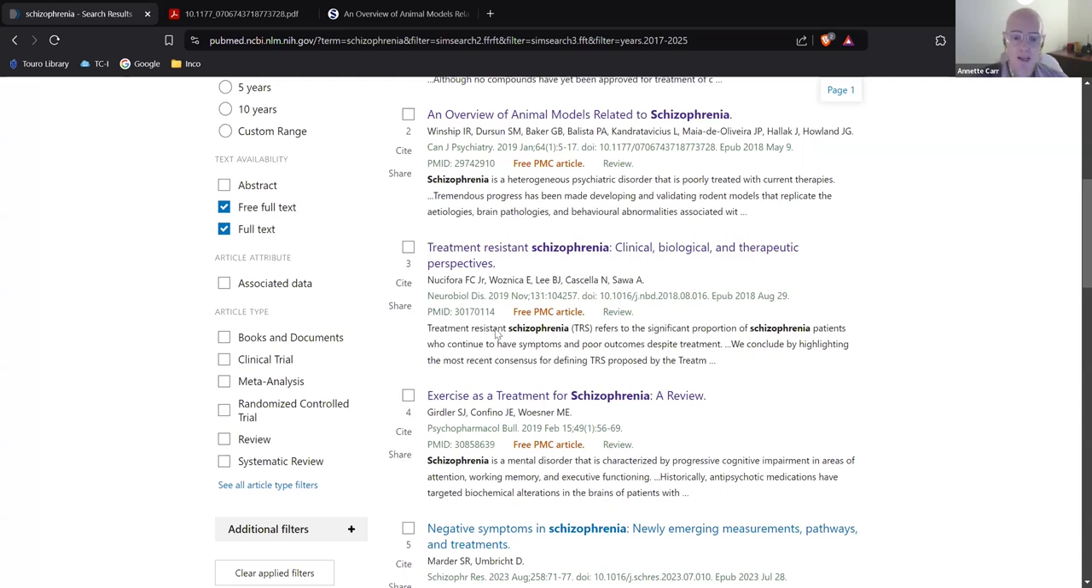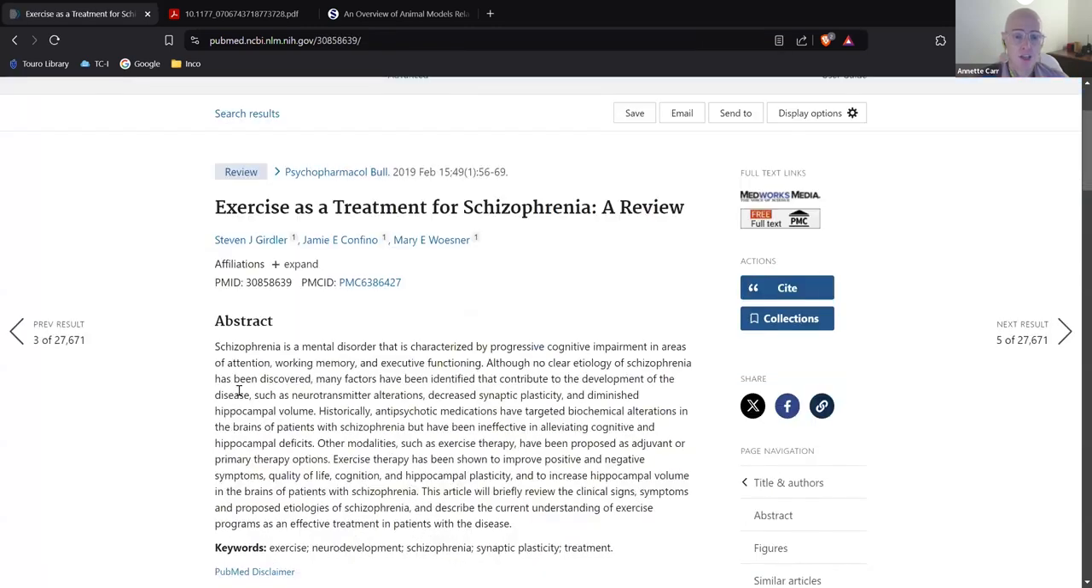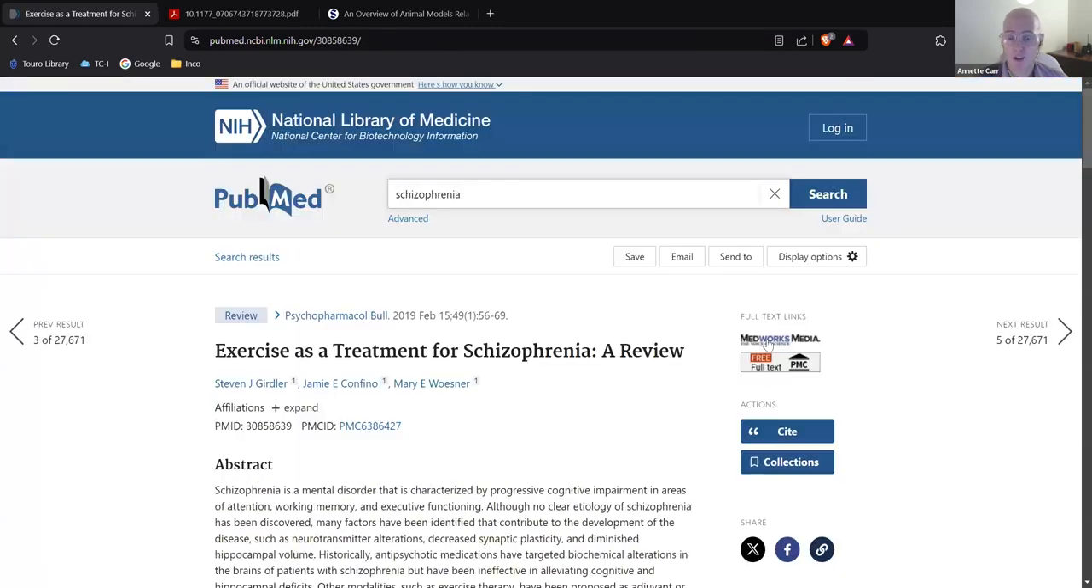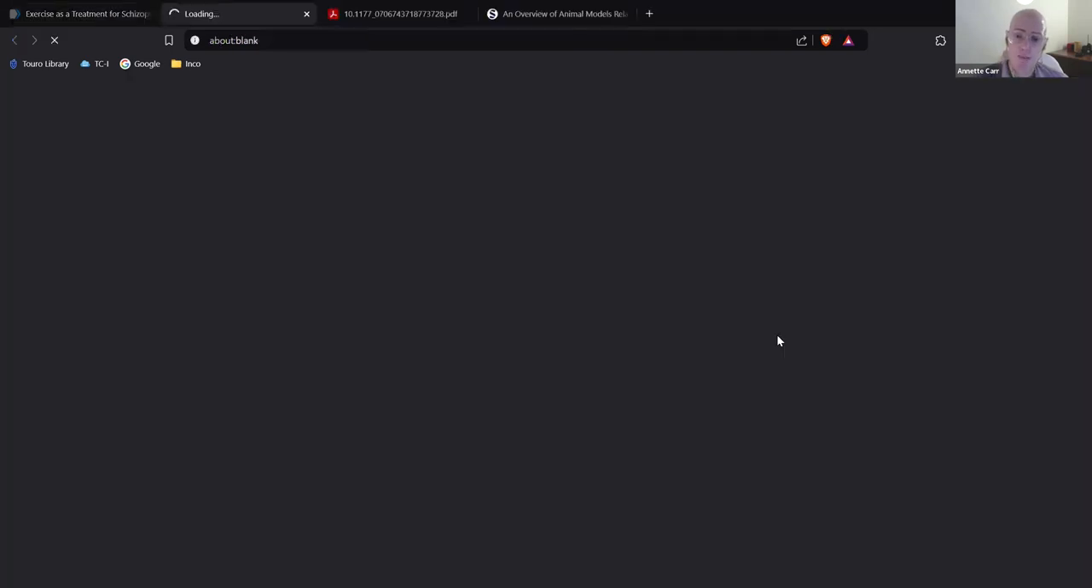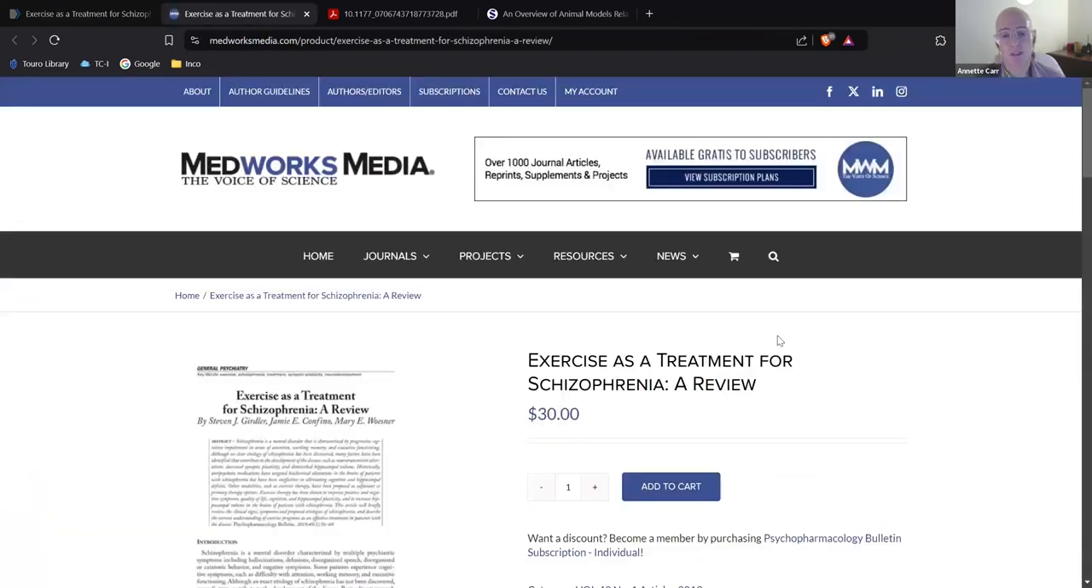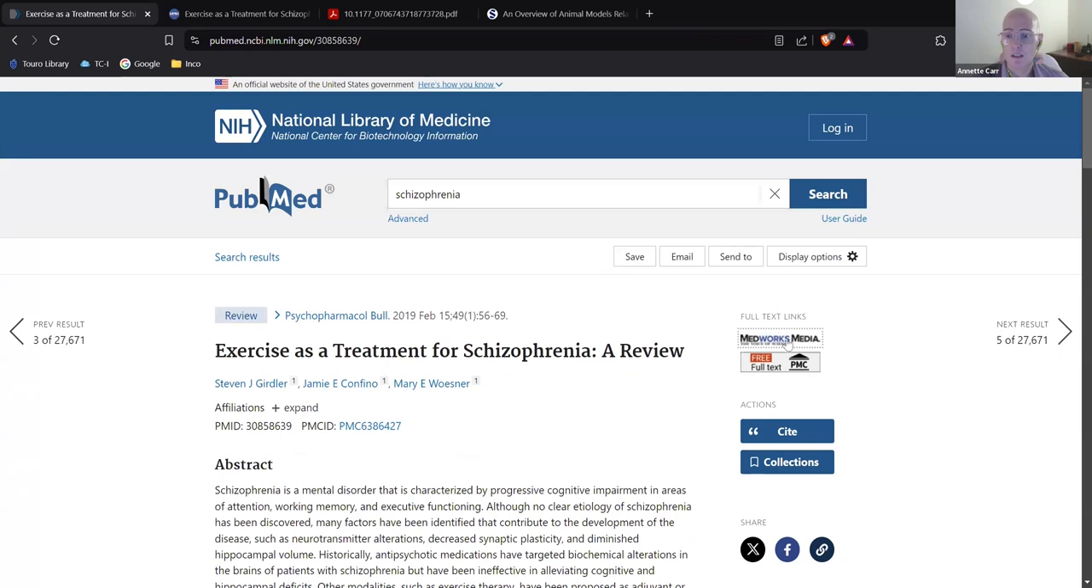So what does a paywall look like? If you look at this article here, Exercise as a Treatment of Schizophrenia, we have the citation information and the abstract. We have two publishers here. Click on the first one and let's see what happens. Okay, this is a paywall. When you see a dollar sign, add to cart, it means that they want money to give you this article. Don't do this. The first thing that you do is go back.